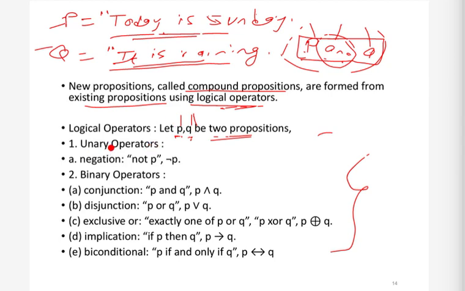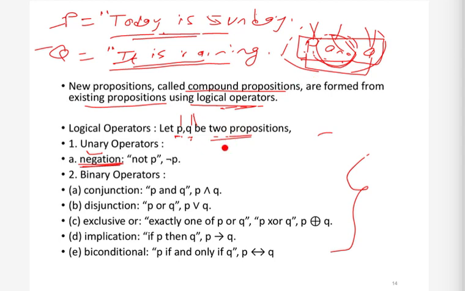The first operator that we will study is the negation operator. This negation operator is a unary operator. Unary operator means it applies on one proposition. For example, this AND operator we applied on two propositions. We took two propositions P and Q and applied this AND operator, so that was a binary operator. Binary operator means one which is applied on two propositions.